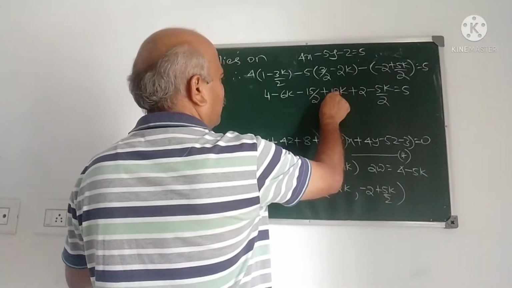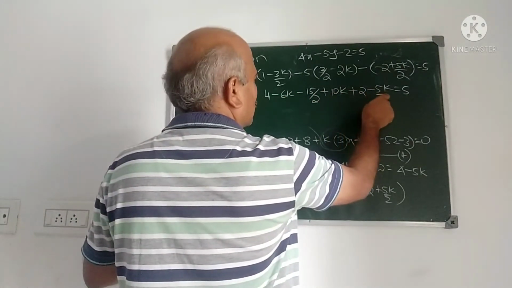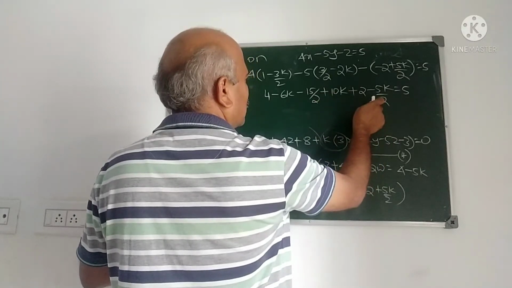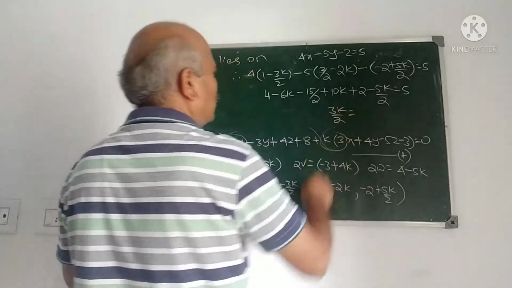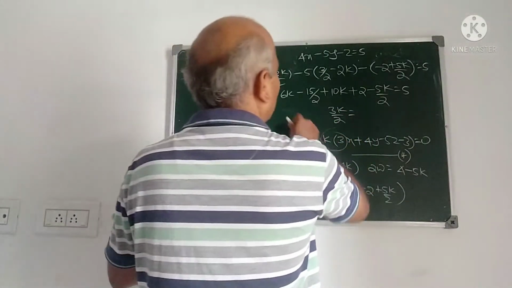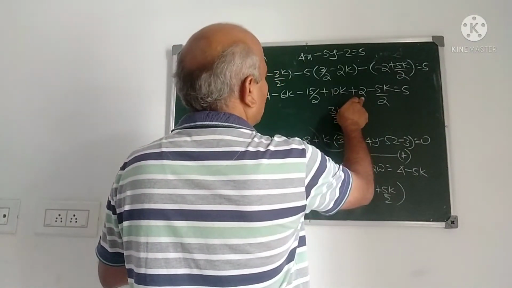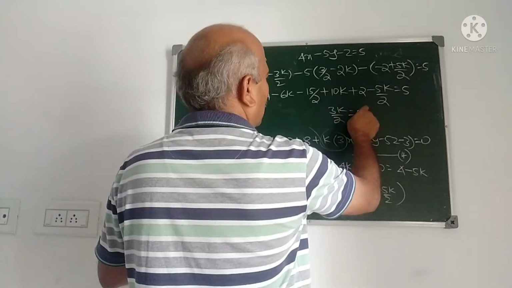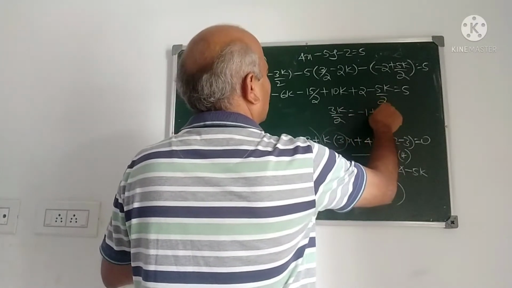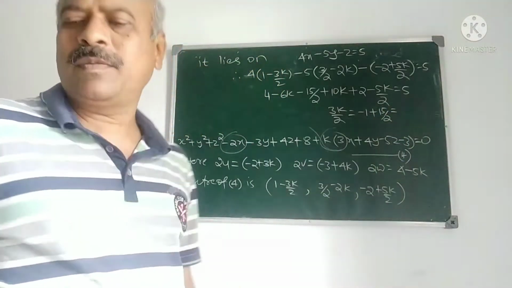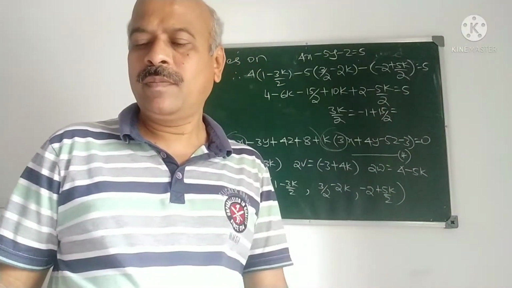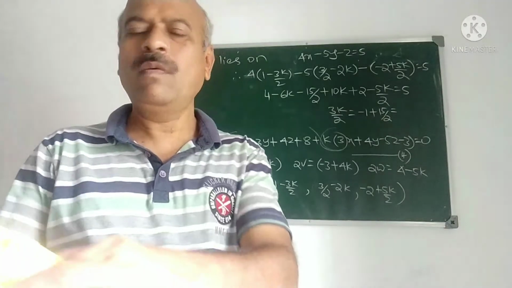Minus 6 plus 10, 4 minus, therefore 3k by 2 is equal to 4 plus 2, 6, therefore minus 1 plus 15 by 2. Correct? Verify this. What is the value of k?